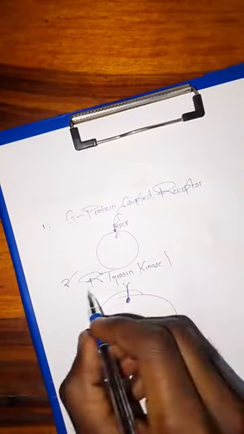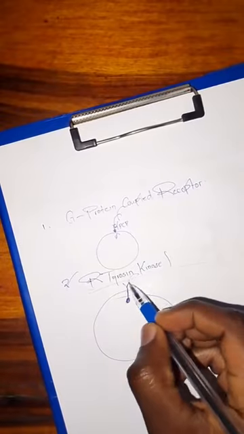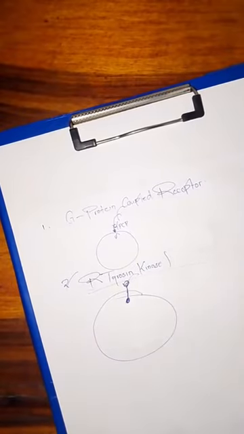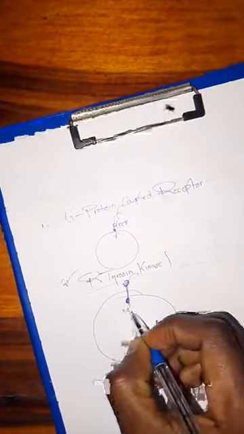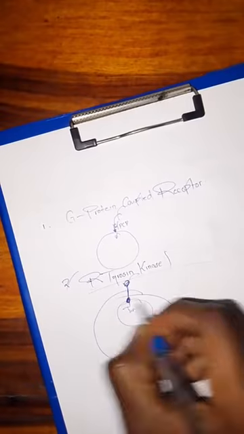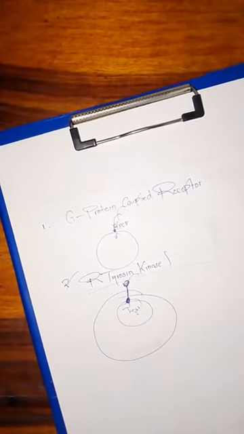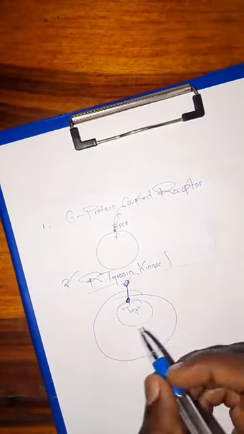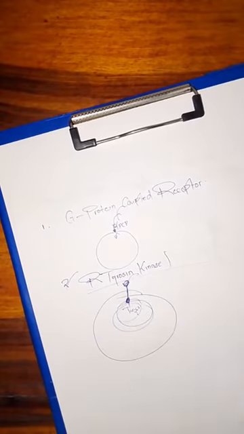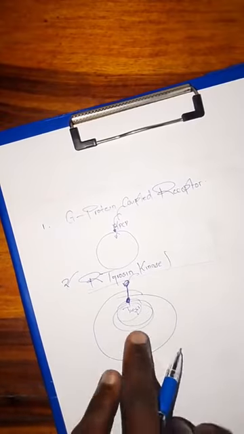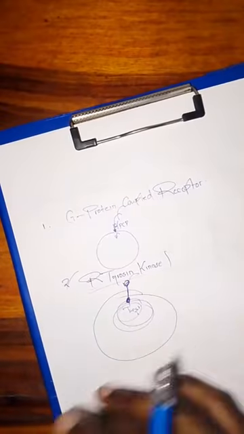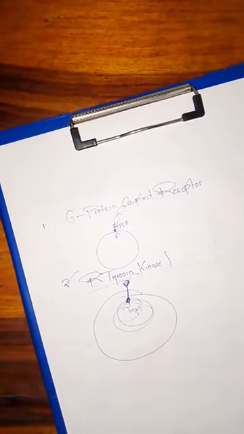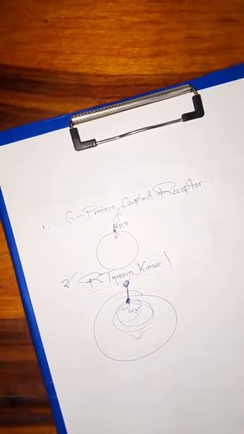So what happens is that in this particular tyrosine kinase receptor, when a molecule binds onto this receptor, it is going to cause the activation of this enzyme, which is the tyrosine kinase enzyme. This enzyme is activated via a process of autophosphorylation. Phosphorylation is just the addition of a phosphate molecule. So automatically there will be the addition of a phosphate molecule to this particular enzyme, causing it to be activated. And when this enzyme is activated, it is going to initiate intracellular signaling cascades inside of that particular cell, bringing